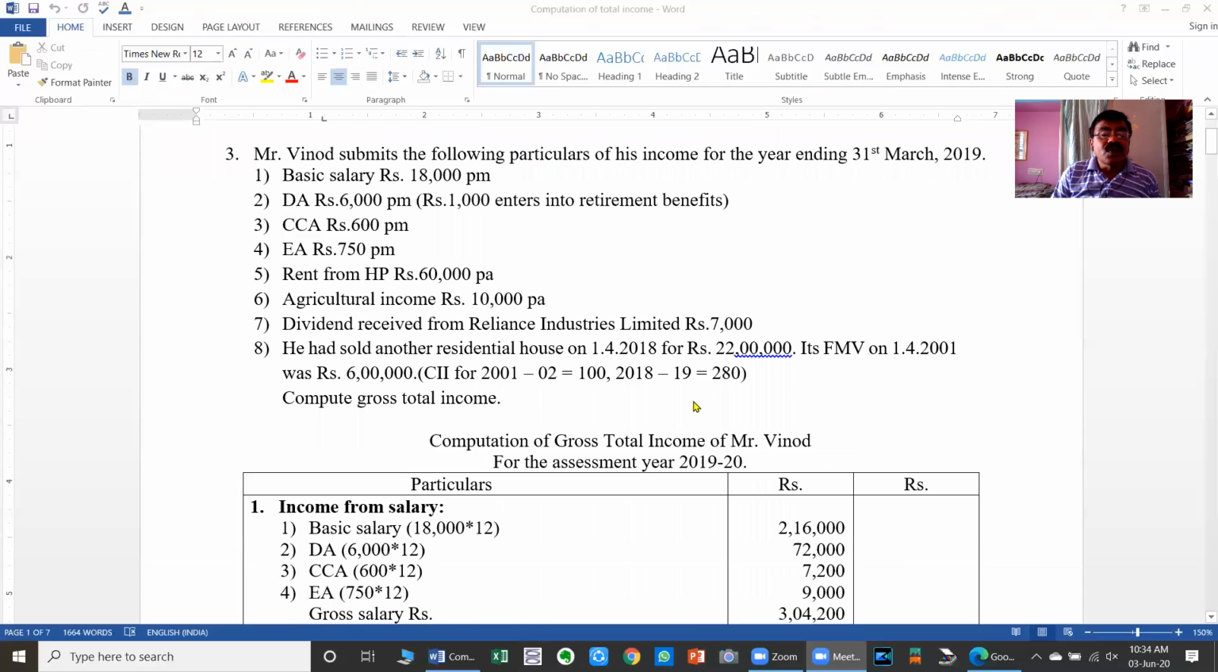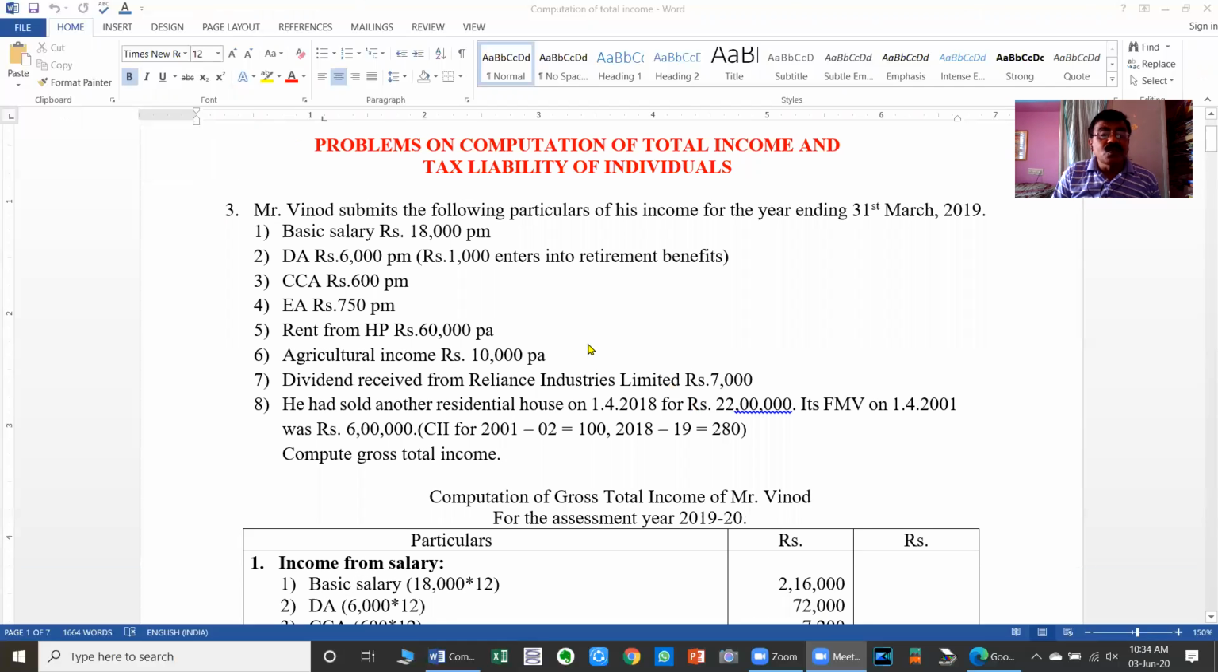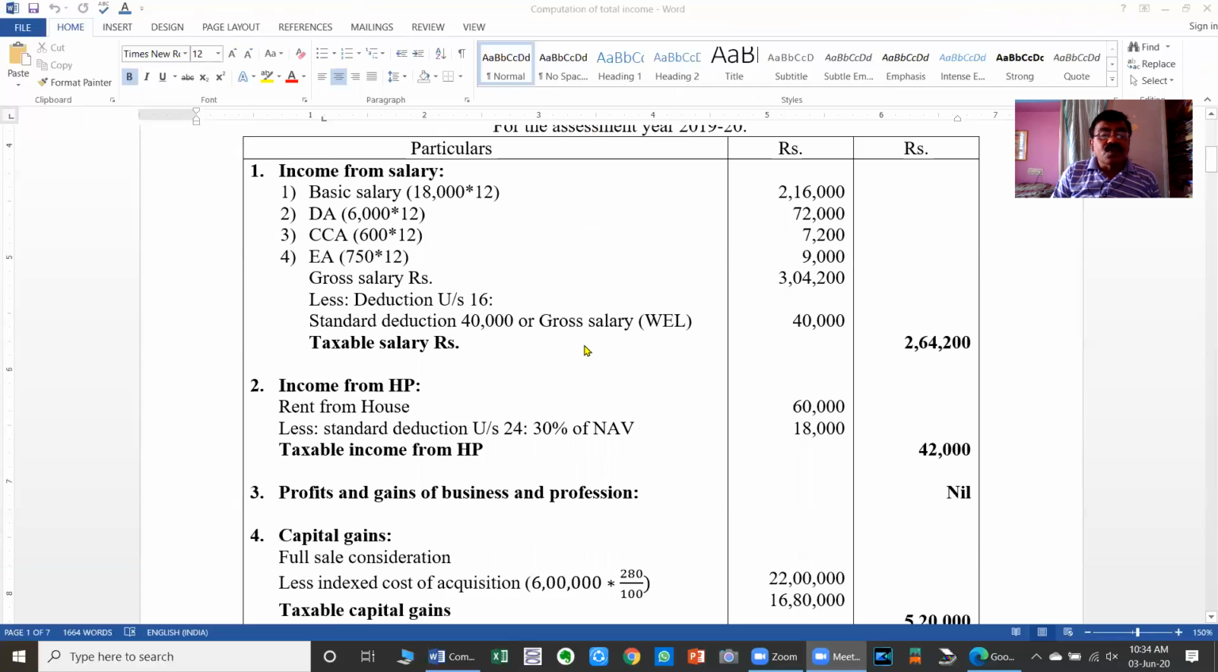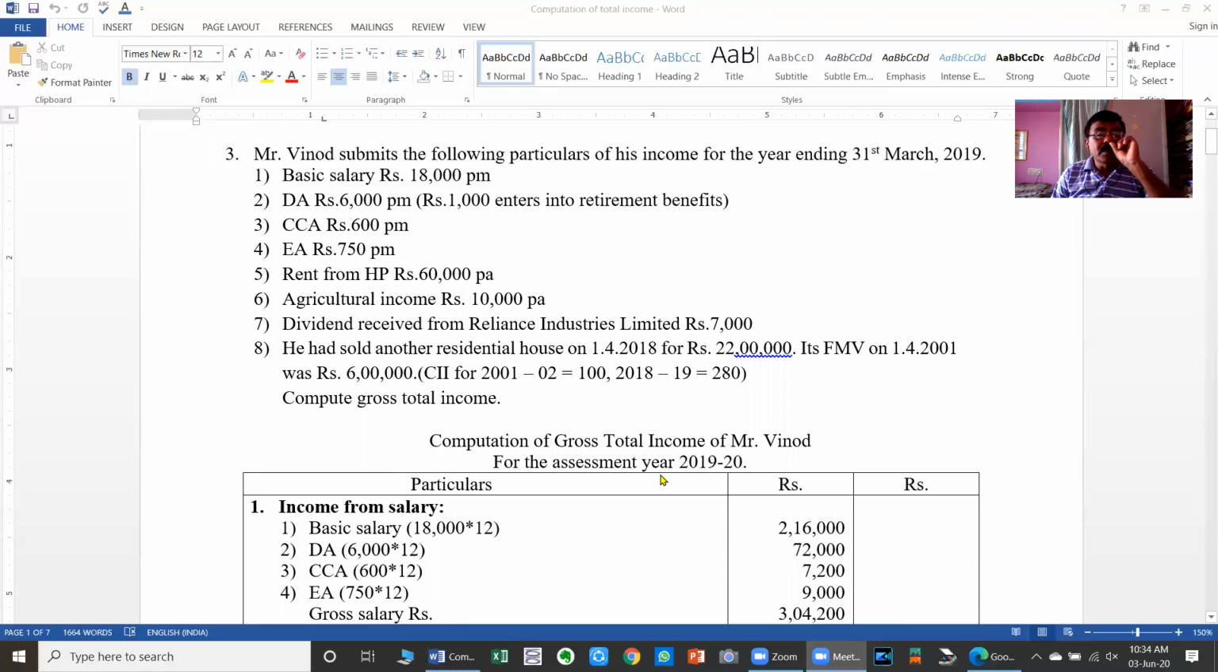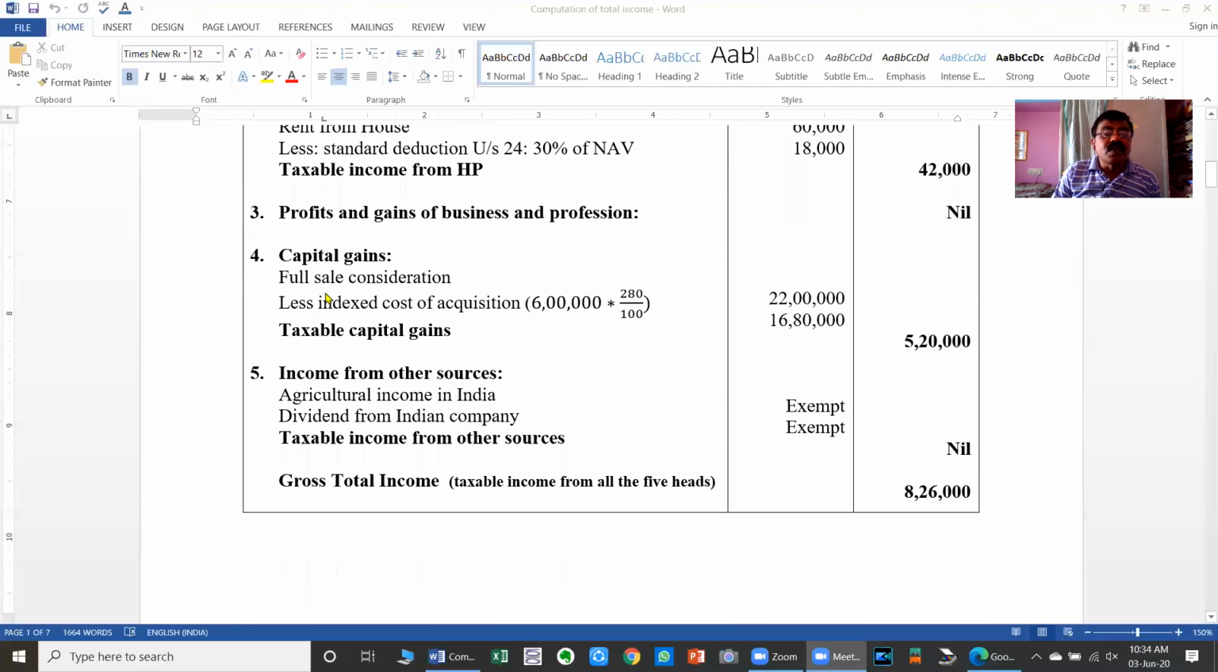Next, by observing the given accounting information related to Mr. Vinod, there is no information regarding income from business and profession. Therefore, profits and gains from business and profession is nil. Then, as per point number 8, he had sold another residential house on 1/4/2018, that is the beginning of the previous year, for 22 lakhs. Its fair market value as on 1/4/2018 was 6 lakhs, and the cost inflation index for 2018-19 is 280. So this is the topic related to capital gains, the fourth head of income.